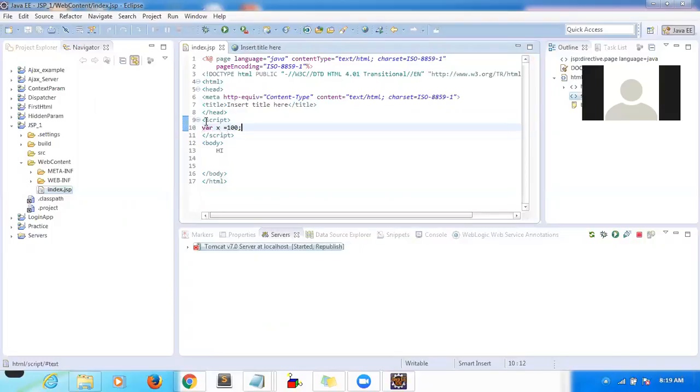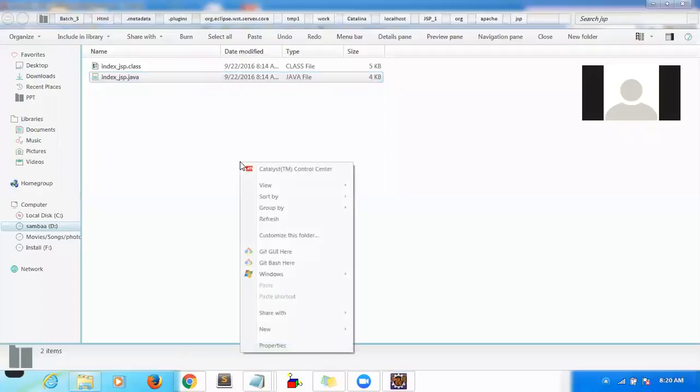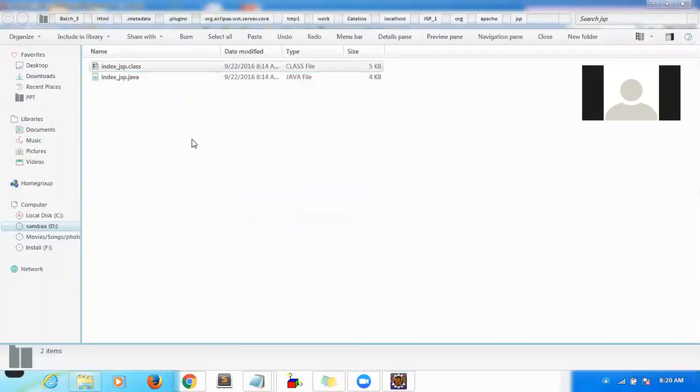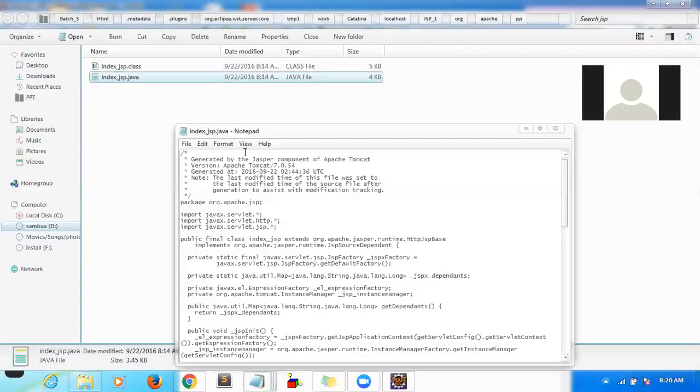This is purely JavaScript, correct? So now I just declared a variable xyz equal to 100. Whenever this JSP is converted into a servlet, how is this variable added to your servlet? Where will it fit exactly in your servlet?